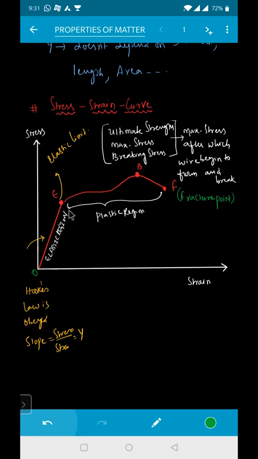You can go through your metal notes also, but you'll get some terms here right now. This is point E. There is some point B in this one, and there is some point C in this one. This is your O. From C, if I draw the graph right now, it will permanently change its point from here to here. So this region is how much? This region is lesser than 1%.